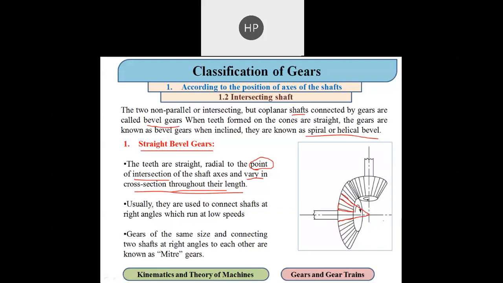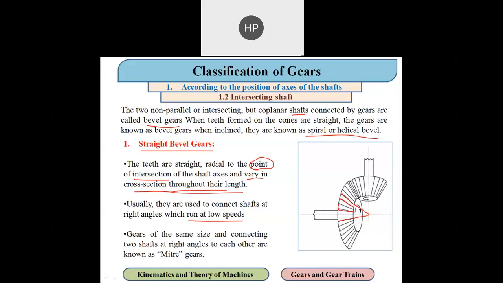And the second thing is that the radial line is connected to a point of intersection, and usually they are used to connect shafts at right angles which run at low speed. As you can see in this diagram, generally it is used for 90 degrees. Some other angle we can also use, but generally it is used for connecting shafts which are at right angles to each other.